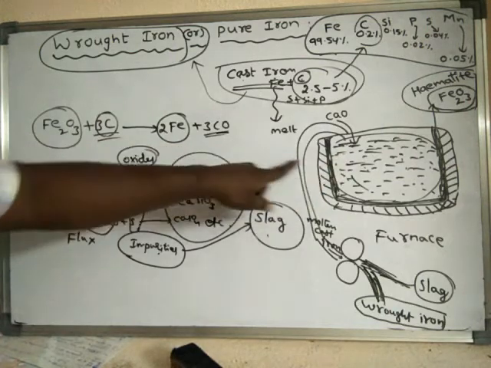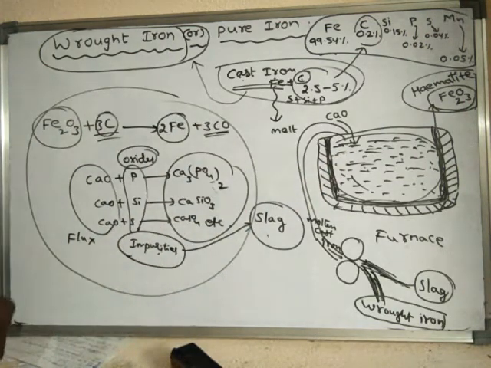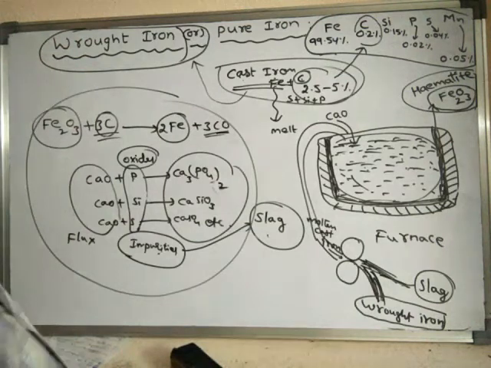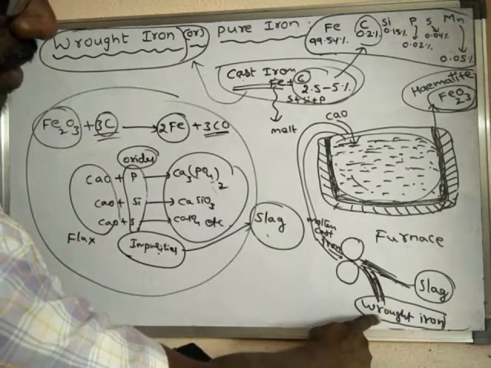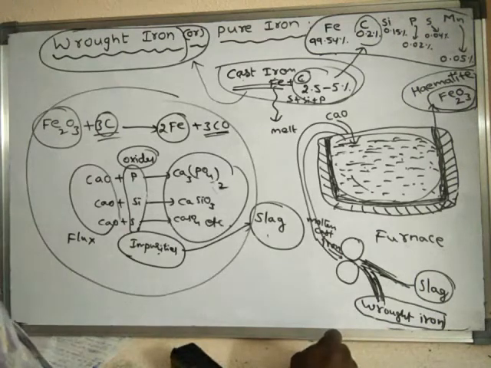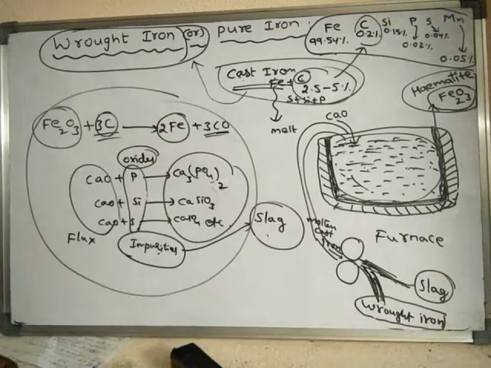Actually, these reactions have taken place in the molten cast iron. So finally, a large amount of impurities are removed. That means this wrought iron is almost nearly pure form of iron, because all the impurities are removed in the form of slag. See, what is flux?